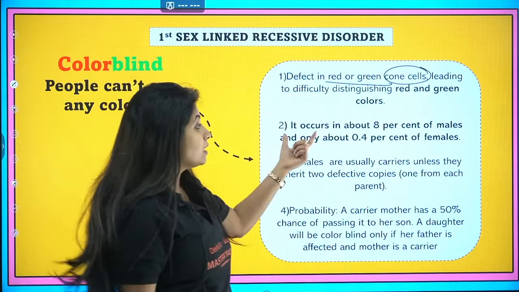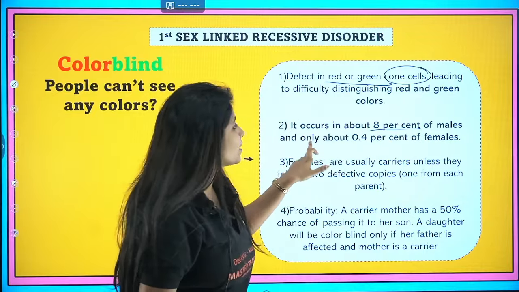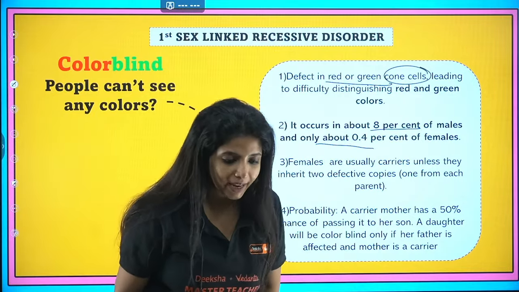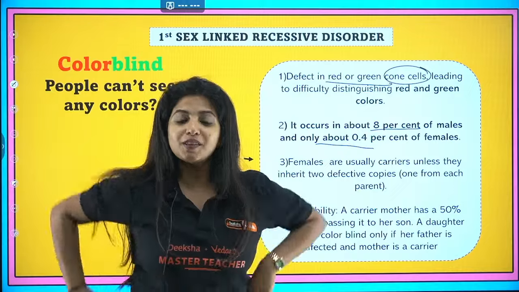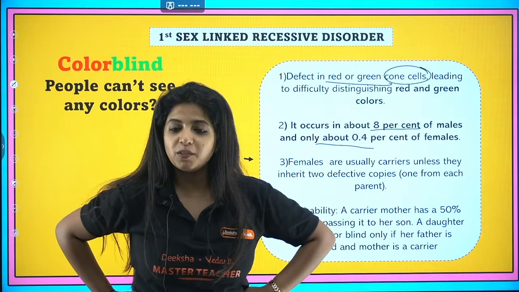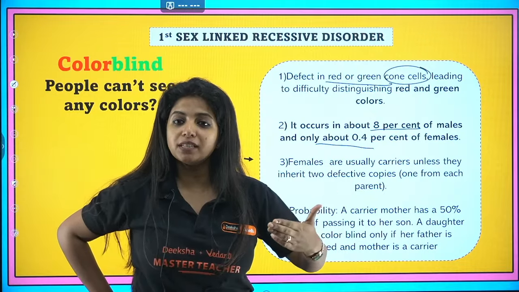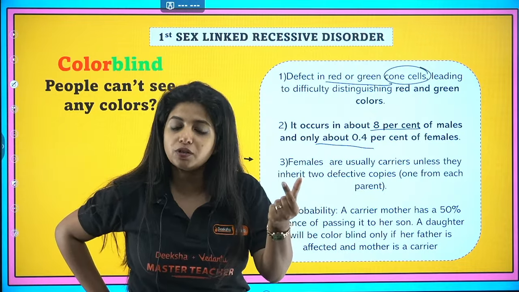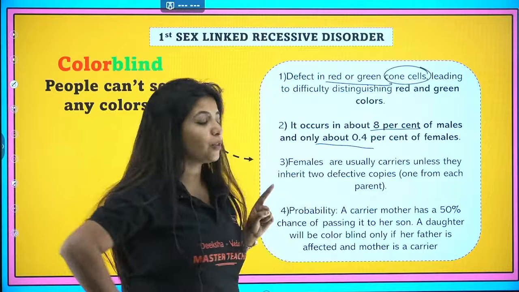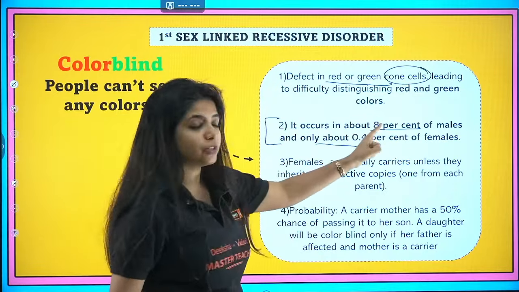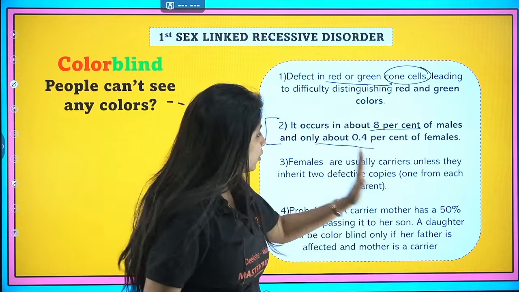It occurs in about 8% of males and only 0.4% of females. Why do you think that is happening? Why this partiality for the males? I am going to talk about that, but please remember this number, 8% males and 0.4% females.